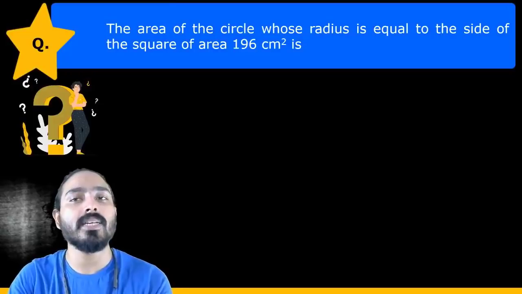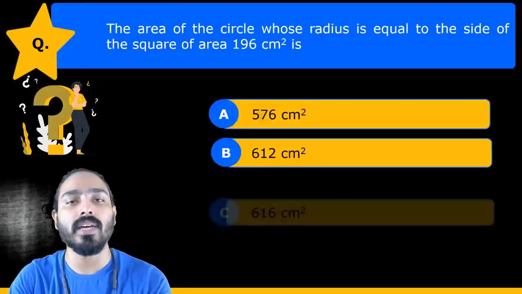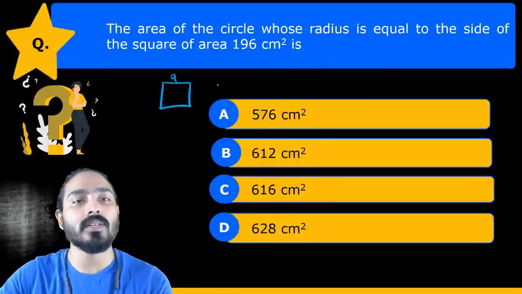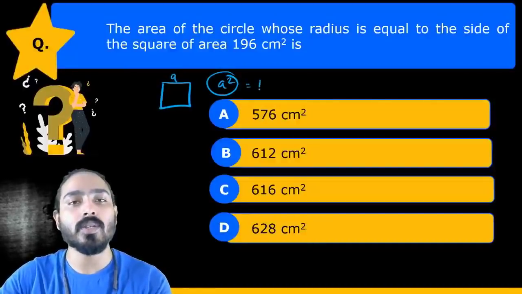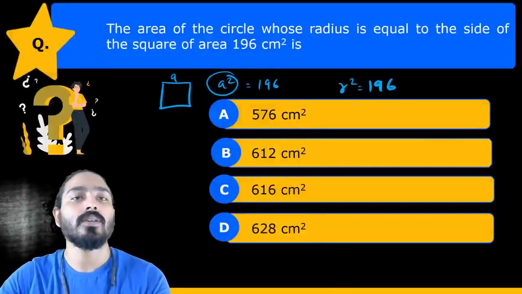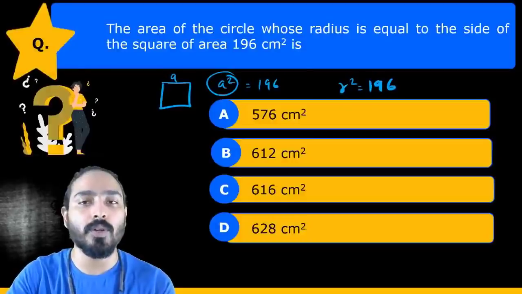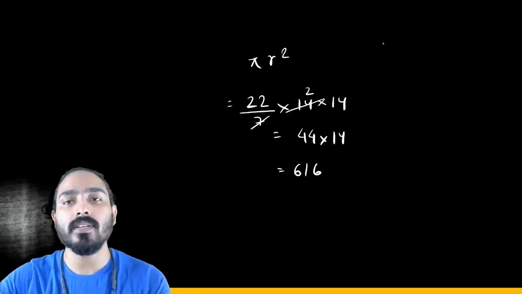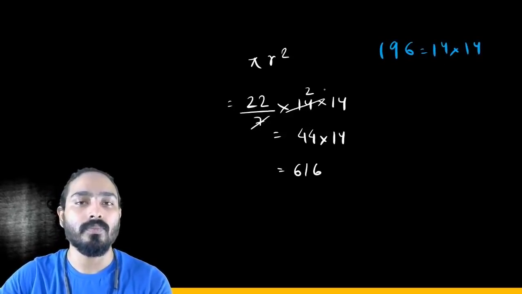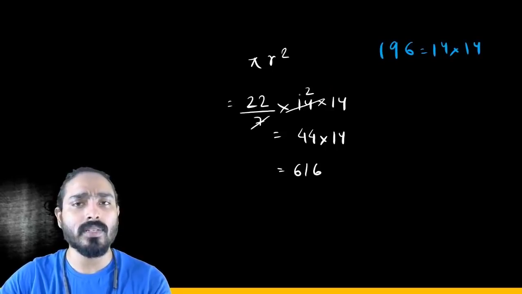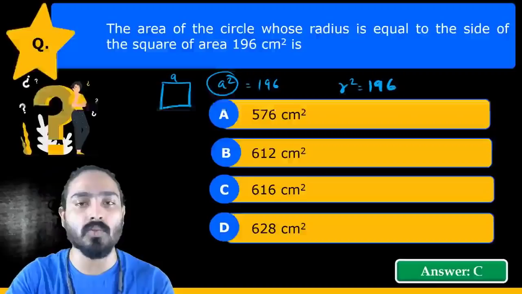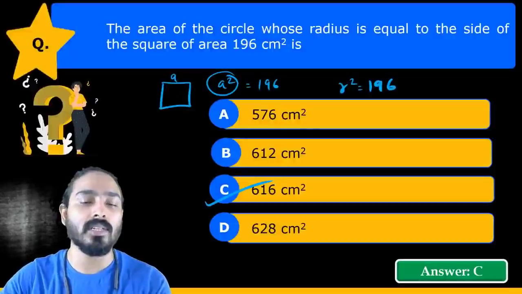So the area of the circle whose radius is equal to the side of the square of area 196. Very simple. The square area is the same as, if this is A, then the square area will be A square. So A square is equal to 196 and the radius, so that means R square is also equal to 196. So the area of the circle will be pi R square. So 22 upon 7 into 196, and 196 is also 14 into 14. If you remember the squares and square roots, you get it. Try to solve this out, you'll get it. 7 2s are 14, 22 into 2 is 44, 44 into 14, 616 is what we have got. So yes, 616 is the answer.